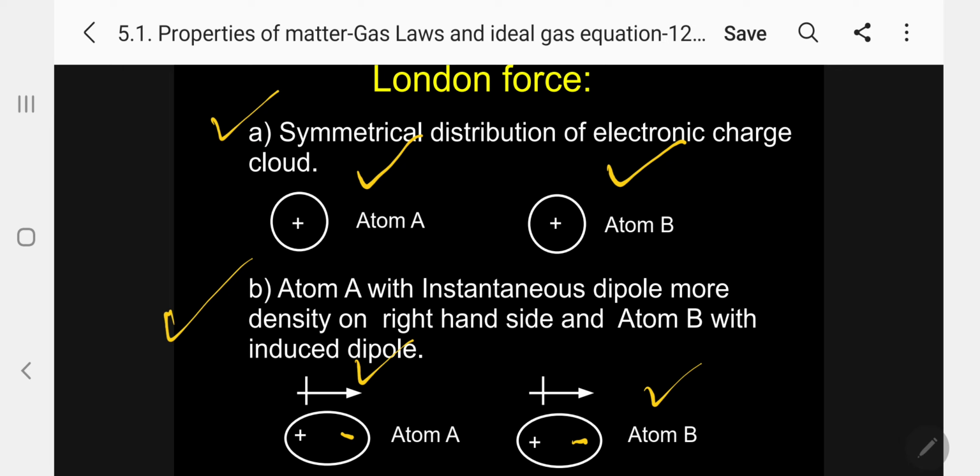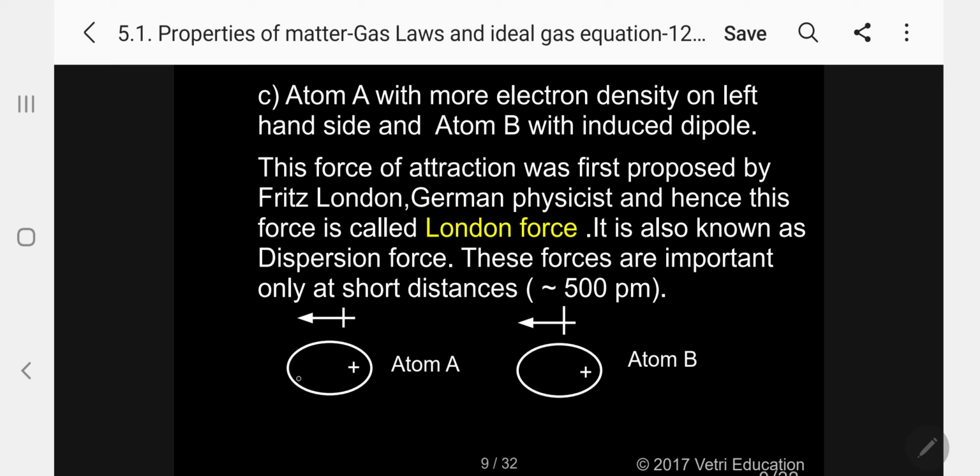Kindly follow. Again under the London force, atom A with more electron density on the left hand side. Previously I showed the right hand side. Suppose it is induced on the left hand side, then the arrow indicates like this.